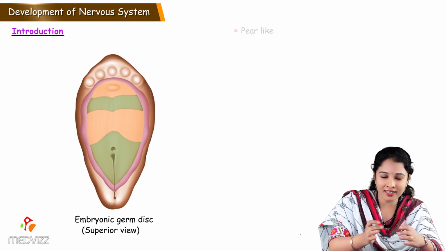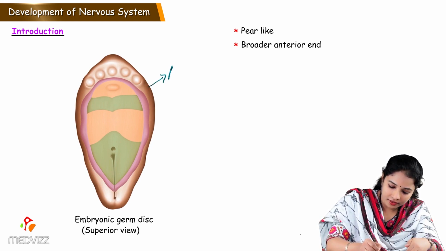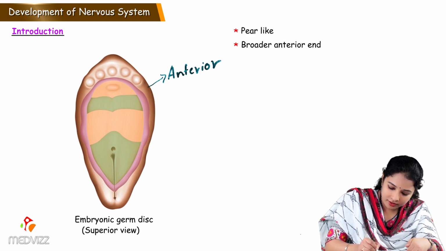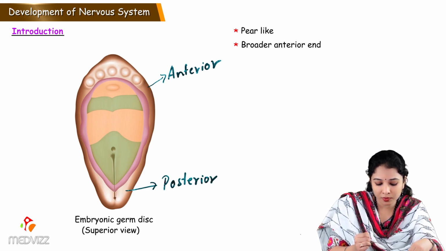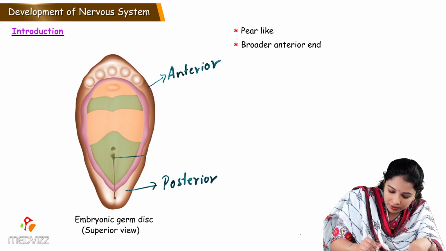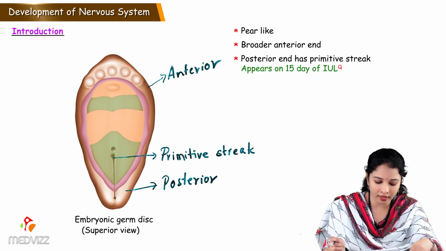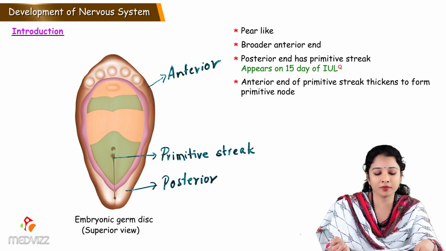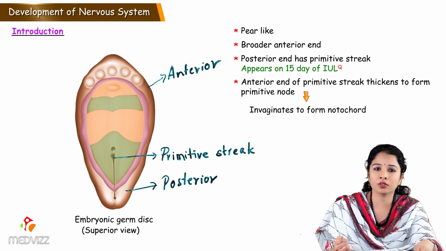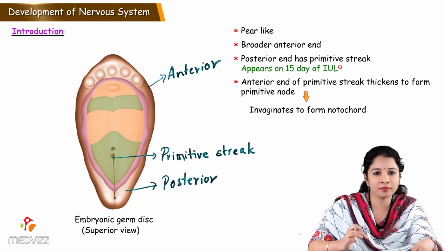Showing the anterior end, it is pear-like, anteriorly a little broader. This is the anterior and here is the posterior. And how can we say which is anterior, which is posterior? It is because of this primitive streak. Primitive streak appears usually on 15th day of intrauterine life. And the anterior end of the primitive streak thickens to form primitive node, which invaginates to form notochord. So this is a basic idea about embryonic germ disc.